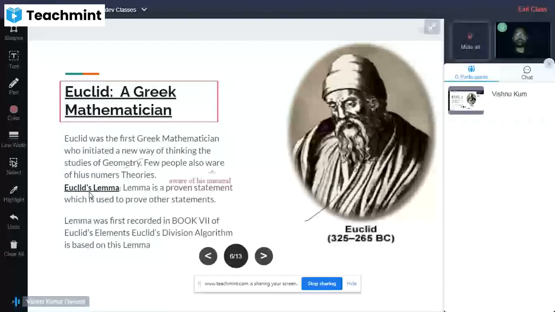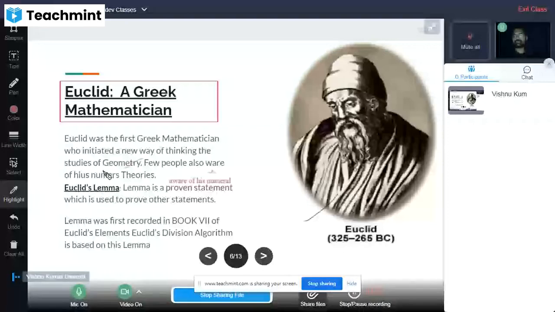I am just talking about the Euclid lemma. What is Euclid lemma? If we are talking about the Euclid lemma, what is a lemma here?